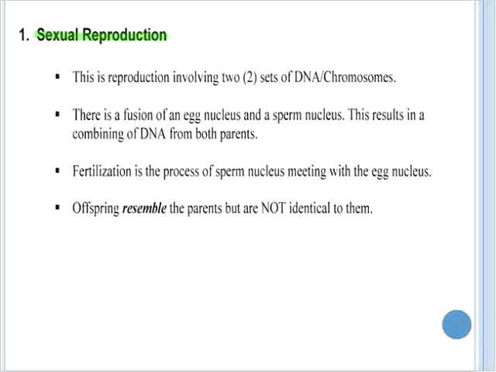Sexual reproduction is reproduction involving two sets of DNA or chromosomes. It involves a fusion of an egg nucleus and a sperm nucleus. This results in a combining of DNA from both parents. Fertilization, by definition, is the process of sperm nucleus meeting with the egg nucleus. And offspring resemble their parents but are not identical to them.